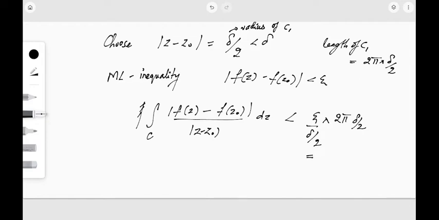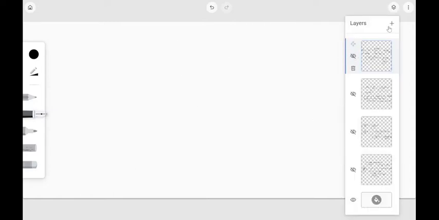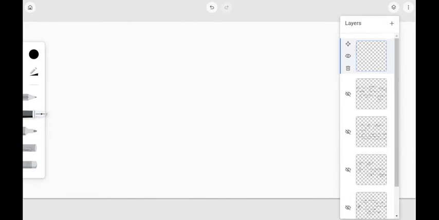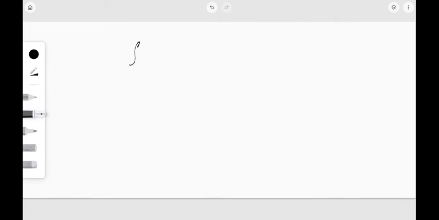So delta by 2 gets cancelled, and this is 2 pi into epsilon. So the modulus value is less than 2 pi epsilon. As epsilon tends to 0, this value will also tend to 0. We can make epsilon arbitrarily small, and correspondingly the radius of the circle will also be very small. So finally we can say that the integral will tend to 0.